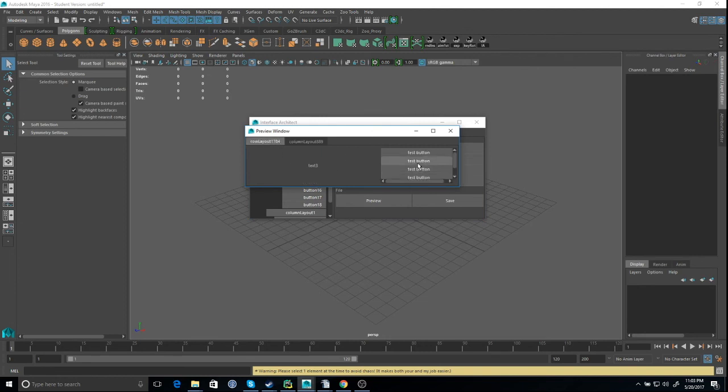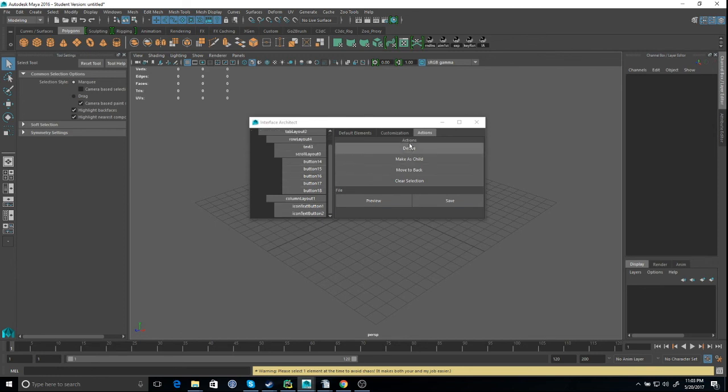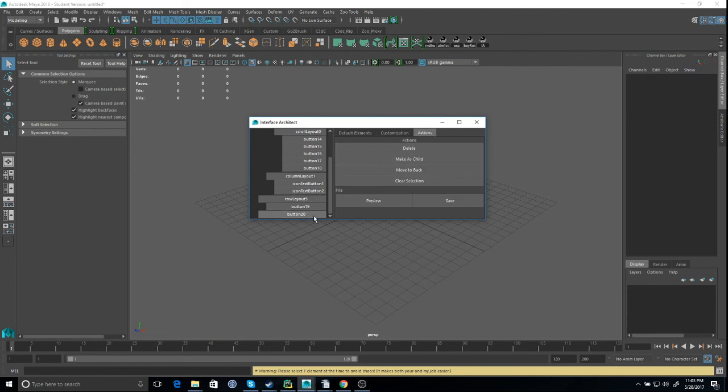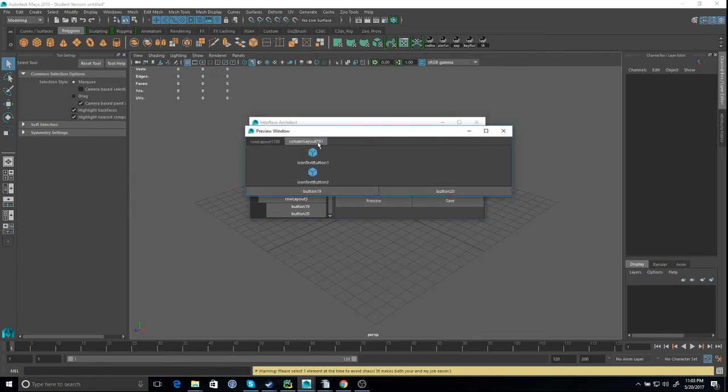There we go. All right, and on the very bottom, I want a row layout, and then two default buttons as children. Then preview. Here, there we go. A basic GUI is done.